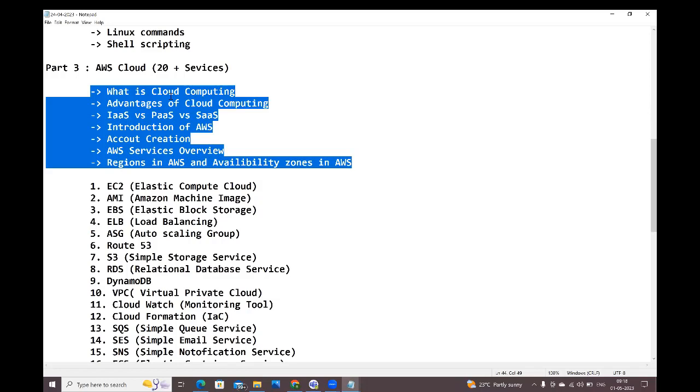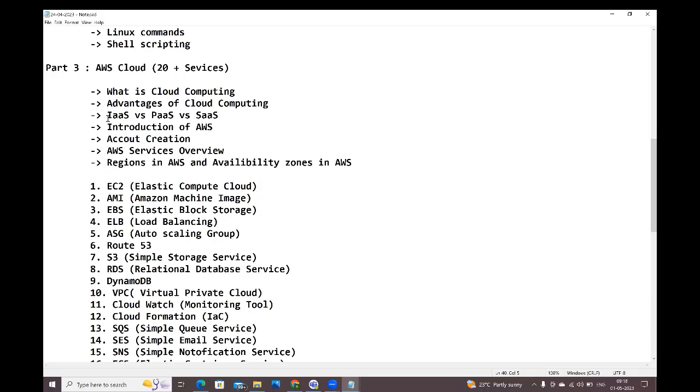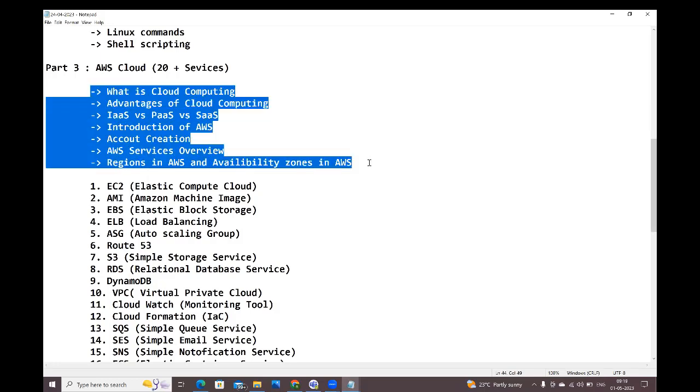How many types of cloud providers are available? What advantages are there with cloud computing? How are cloud providers providing the services? Through IaaS, PaaS, SaaS. Introduction of AWS, how to create the free tier account in AWS, an overview of the AWS services, and regions and availability zones in AWS. So this is the introduction part which we are going to discuss in the AWS cloud.